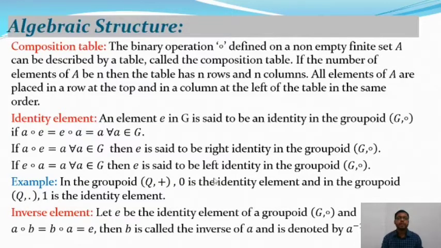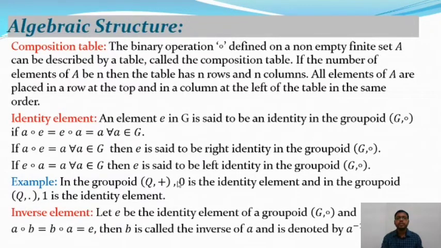Okay, so after that we will talk about the inverse element. Let E be the identity element of a groupoid G composition and satisfy the relation A composition B is equal to B composition A is equal to E, where E is the identity. Then B is called the inverse of A, or A is called the inverse of B. If B is the inverse of A, it is denoted by A inverse, and if A is the inverse of B, then it is denoted by B inverse. You can take any one of these two.